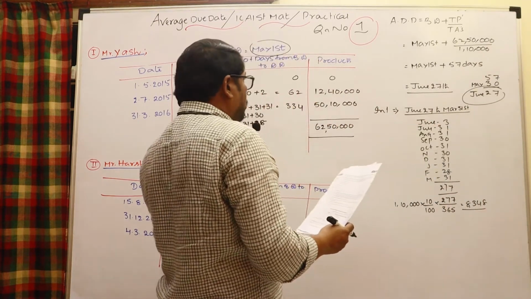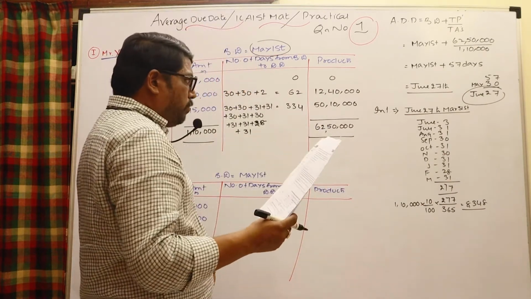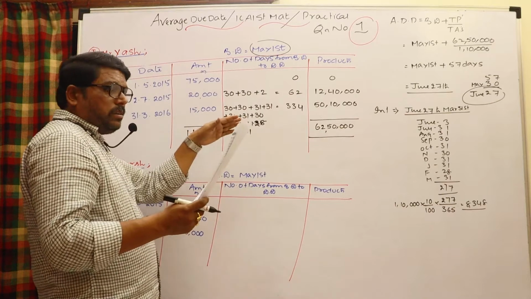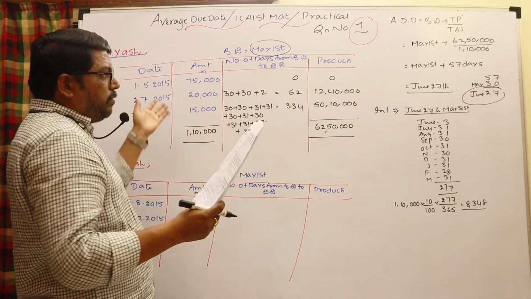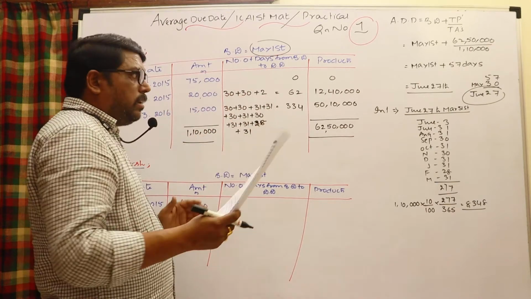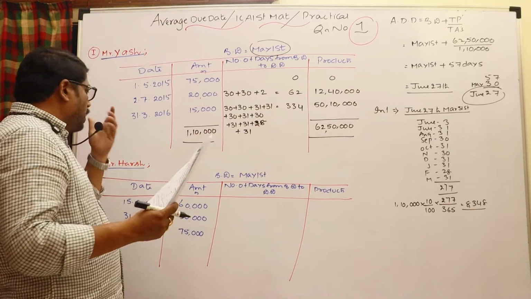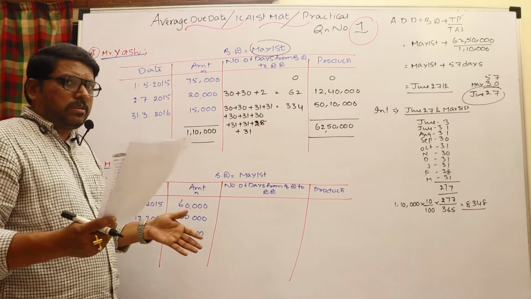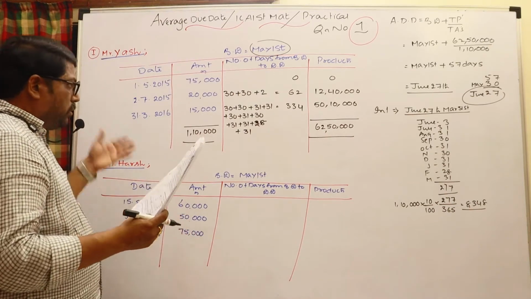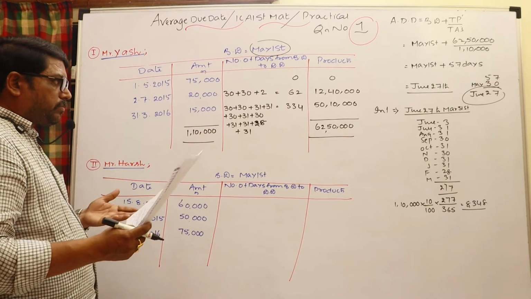8,348 is the interest. So given in the first, from Mr. Yash's point of view, the bills are drawn by Mr. Yash on behalf of the firm. And that is the interest to be settled between the firm as well as Mr. Yash. Even Mr. Harsh also drew a number of bills on the firm, and in a similar way you have to calculate the interest and everything.